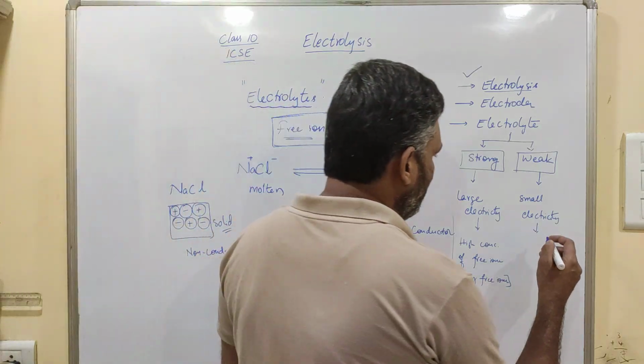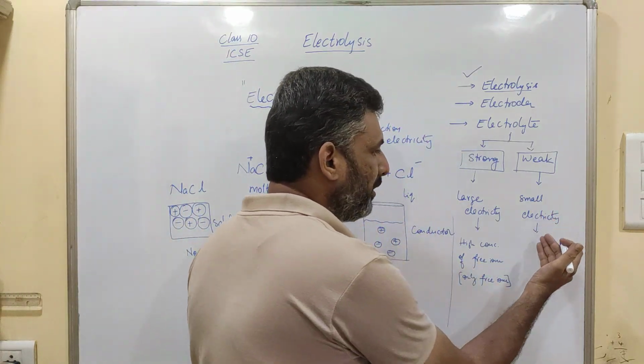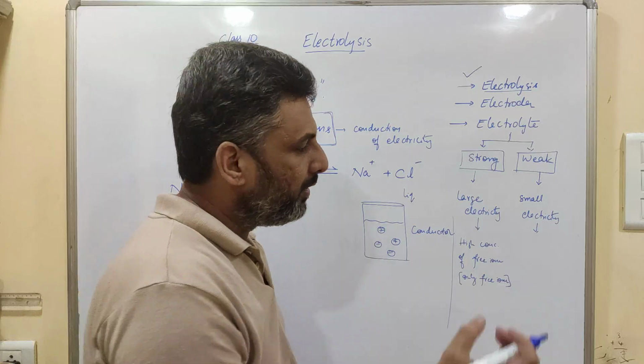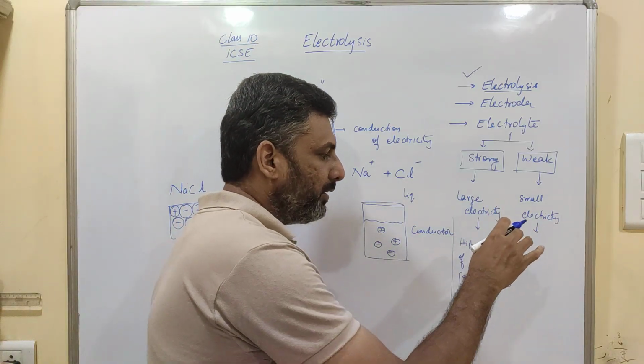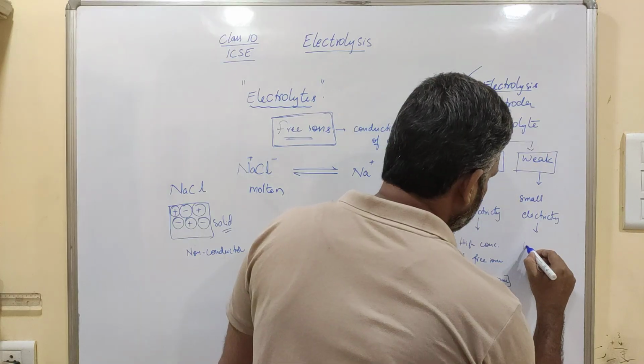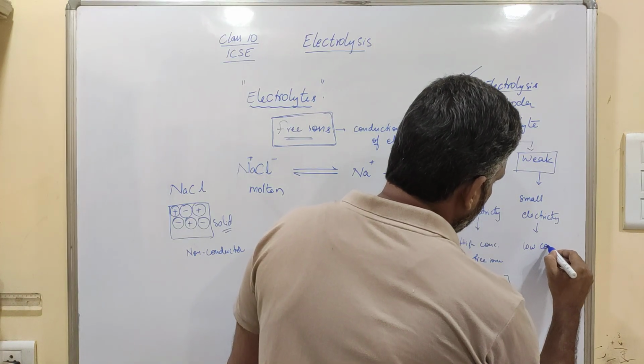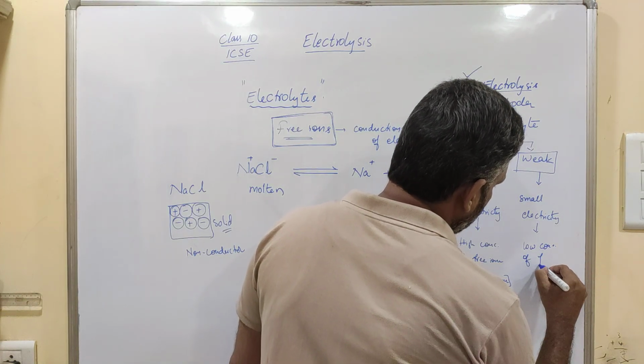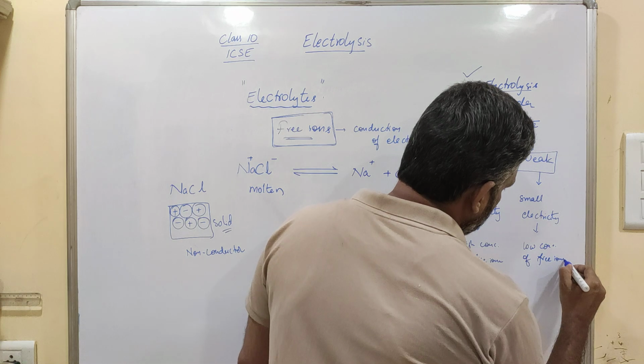In case of a weak electrolyte, it is conducting small amounts of electricity. That means it must have a very low concentration of free ions.